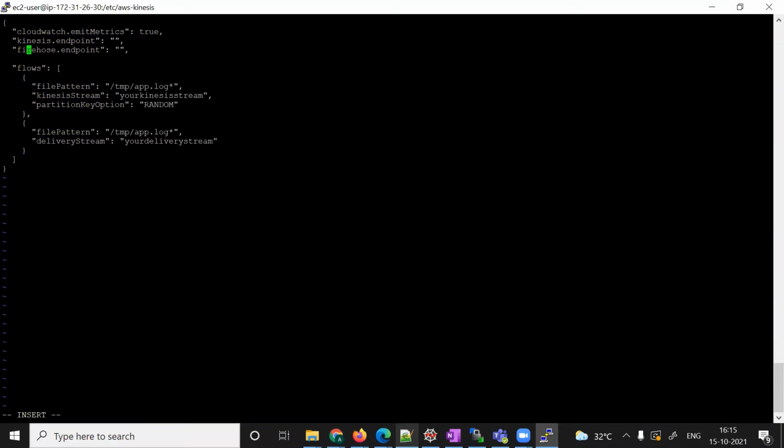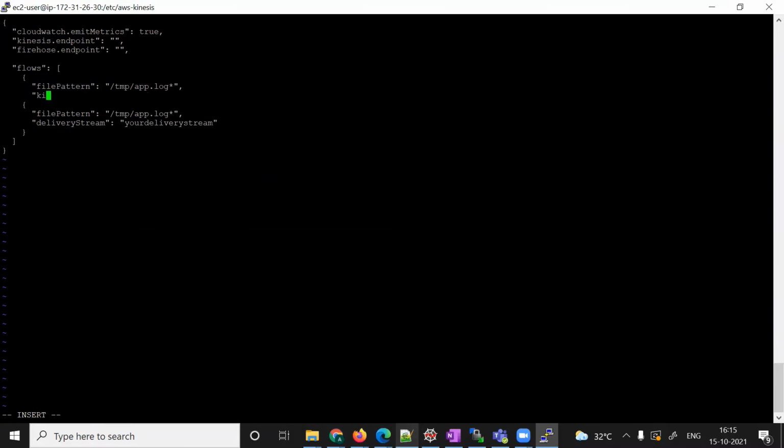So the flow we have to define. In the flow, we have to define where my log path is and what my delivery stream is. So let's define this one. This one I don't need, so I will delete this line. Multiple flows can be defined here, but I need only one flow right now.